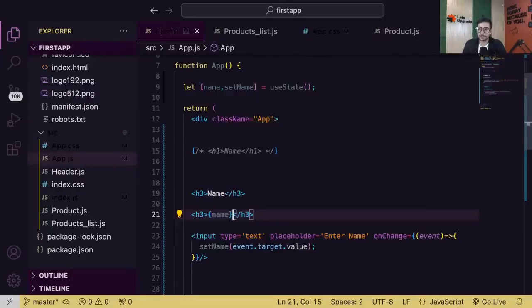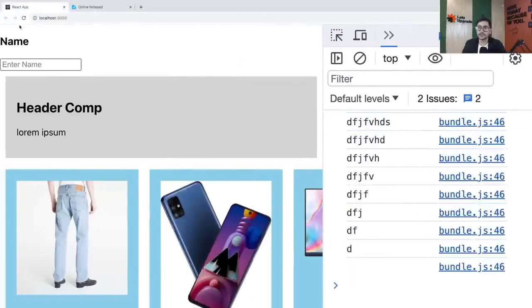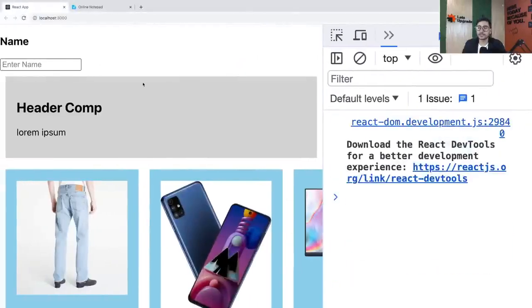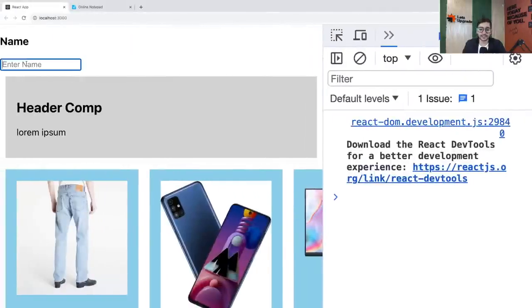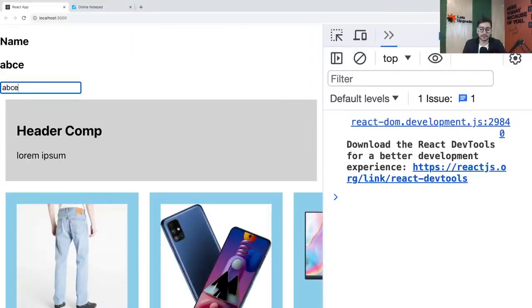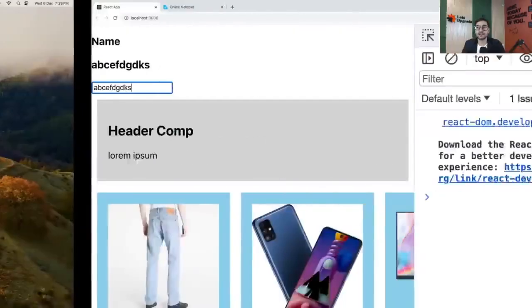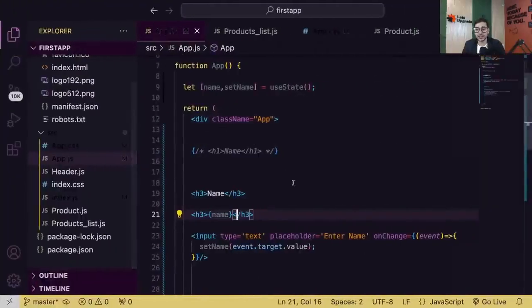Let's go print the name. And now let's see. So guys, right now name was nothing. Initially it is nothing. That's why it's not getting printed. But as soon as I type it, see that, everyone? You're getting the value. And now you can use this state variable for anything. You can send it to an API. You can do whatever you want with this. Is that clear, guys? Everyone, I hope you're understanding the logic here.